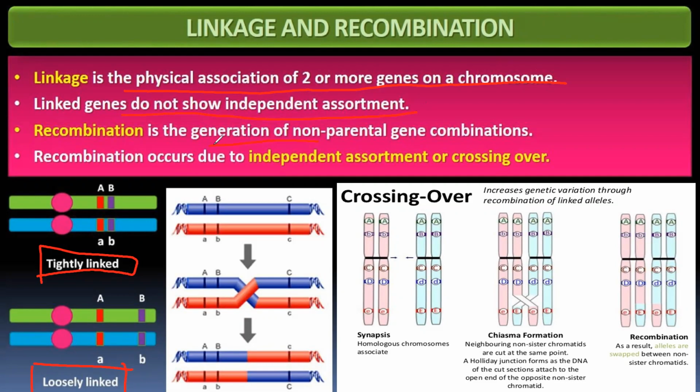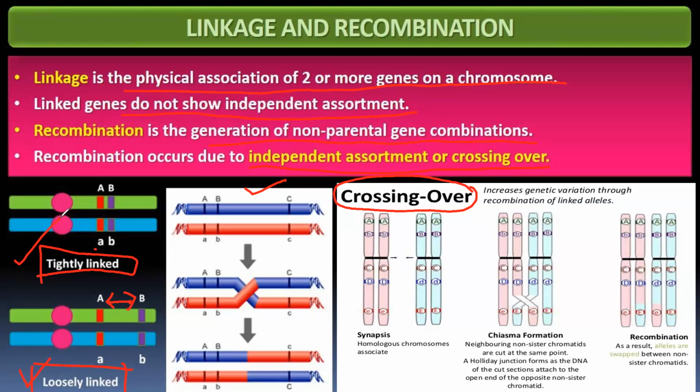Recombination is the generation of non-parental gene combinations. Recombination occurs due to independent assortment or crossing over. The second figure is about recombination. Why does recombination occur? Because of crossing over. A simple concept is this: if the genes are loosely packed, the chances of recombination are higher. If the genes are tightly packed, the chances of recombination are low, because the linkage between the two genes is so strong that it won't allow separation during crossing over.